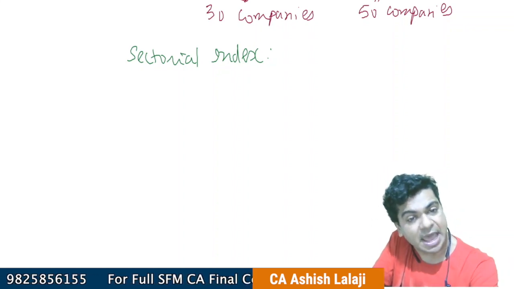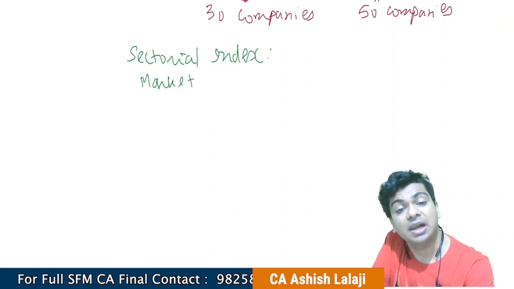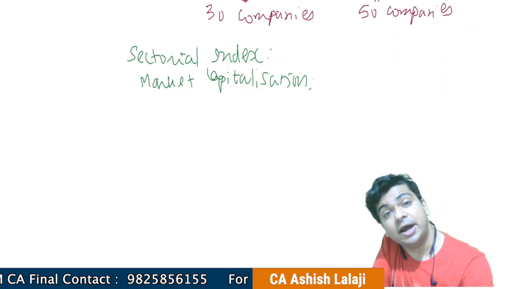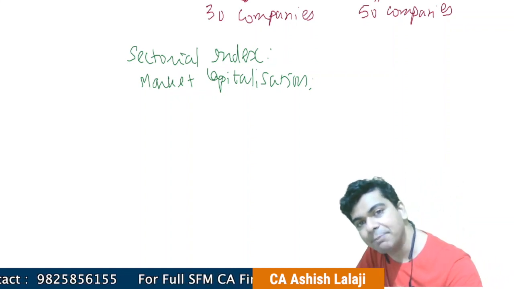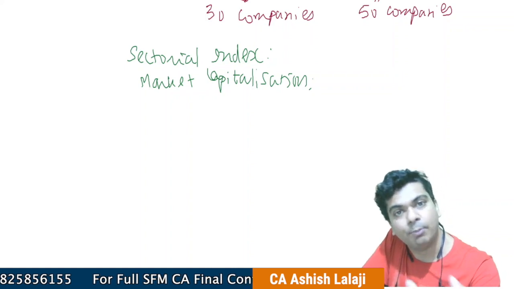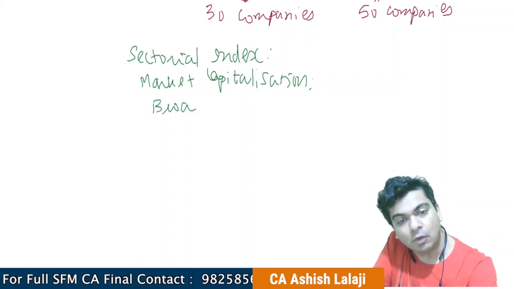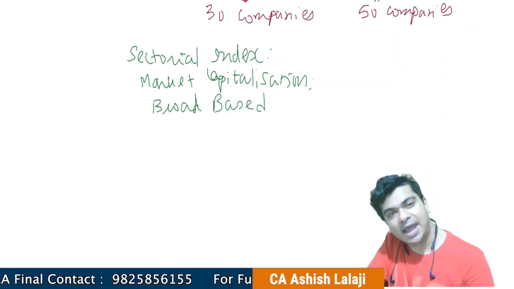Similarly, you can even have index which are based on market capitalization. Yes, you can have a large cap index, small cap index, mid cap index. That is also possible. Similarly, you can also have what we will refer to as broad-based index.